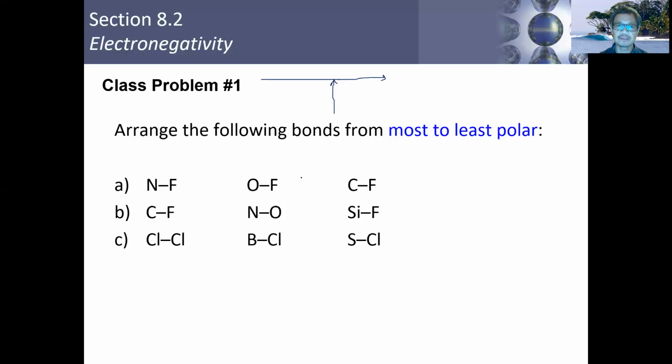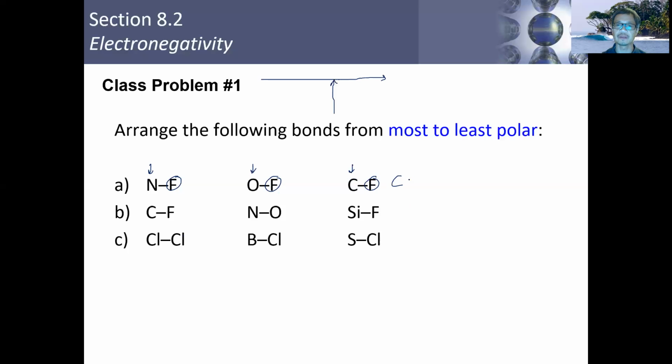Okay, let's take a look at the first list here. Look at the periodic table. Each one of these groups has fluorine as one of the atoms, and we know that fluorine is the most electronegative of all the atoms. So what you want to look at is the position of these atoms. The further they are from fluorine, the greater the difference will be. That's a general pattern that will hold for the most part. If you take a look at this, carbon is furthest away from fluorine, among nitrogen, oxygen, and carbon.